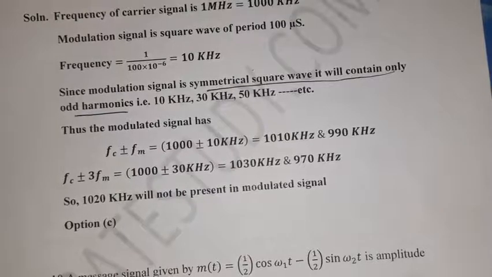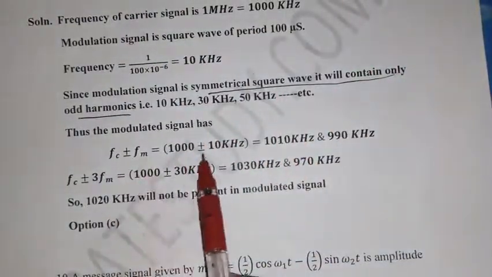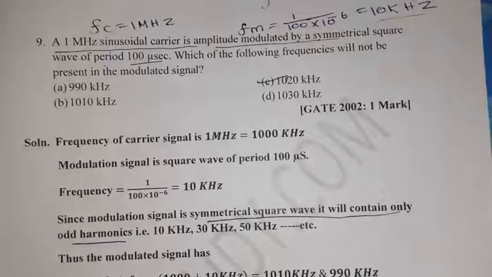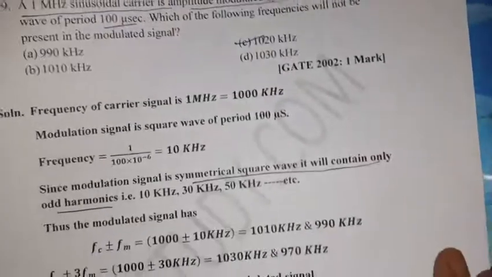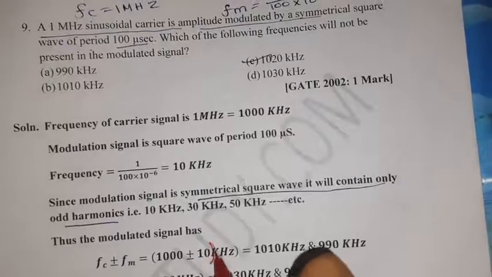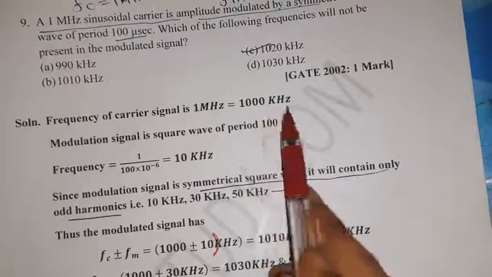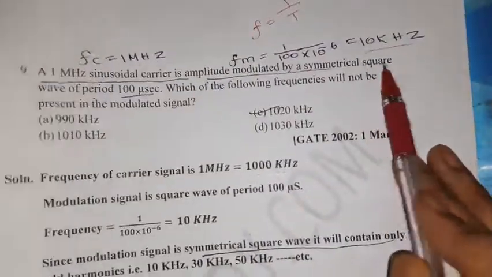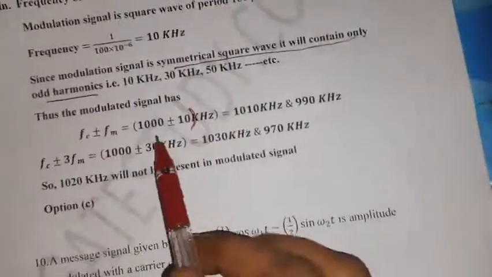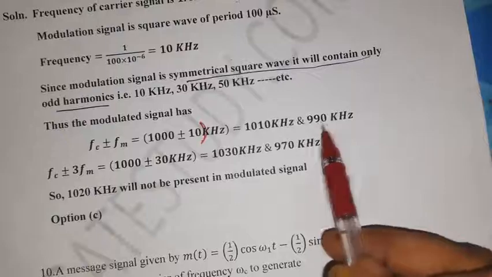Okay. So fc equal to 1000 kilohertz. 1 megahertz can be rewritten as 1000 kilohertz, and fm equal to 10 kilohertz. fc plus or minus fm, 1000 plus or minus 10, what we will get? 1010 and 990.